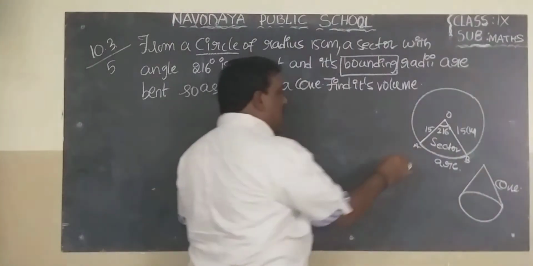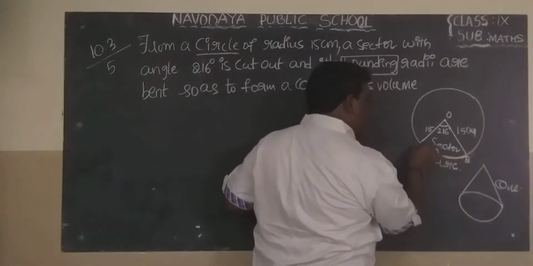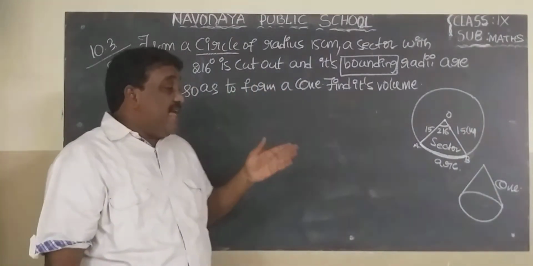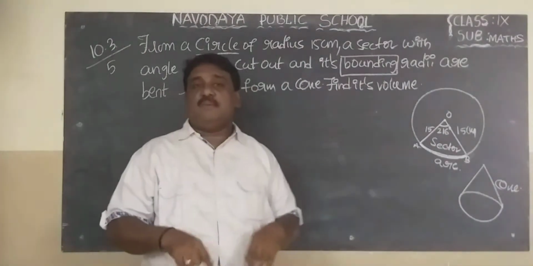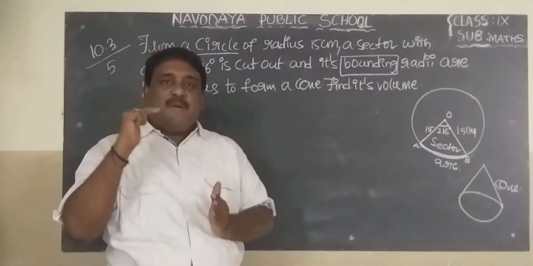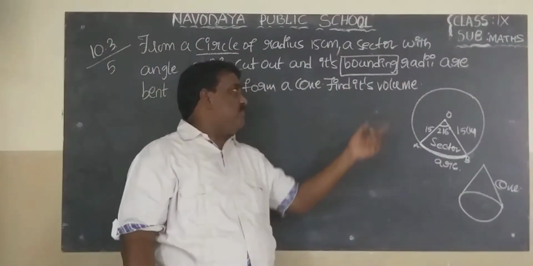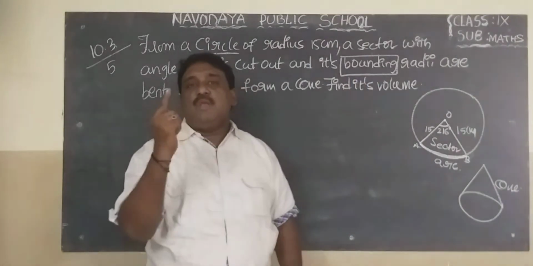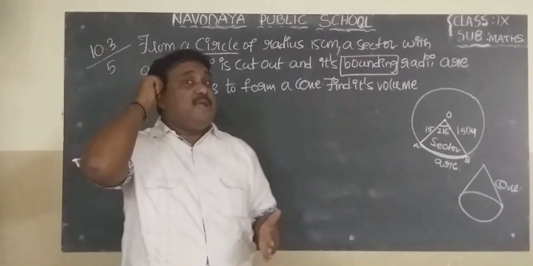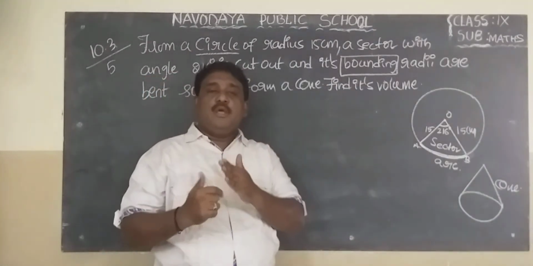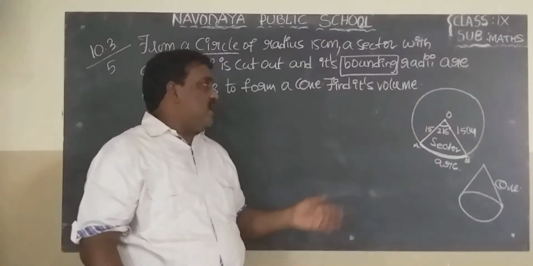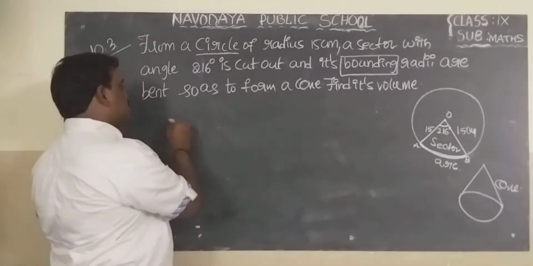This is known as arc, A-R-C, the arc of the sector. We need to find, number 1, the length of the arc of the sector. Number 2, the perimeter of the base of the cone. Bounding means we need to find the length of the arc of the sector. Both are equal: the length of the arc and the perimeter of the base are the same. Okay, right? Then what we need to find out?